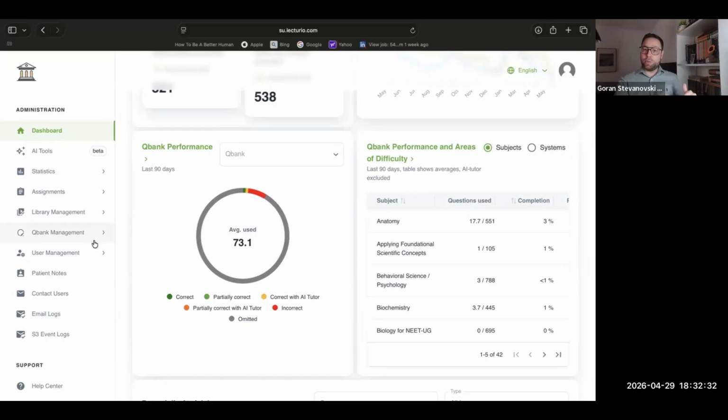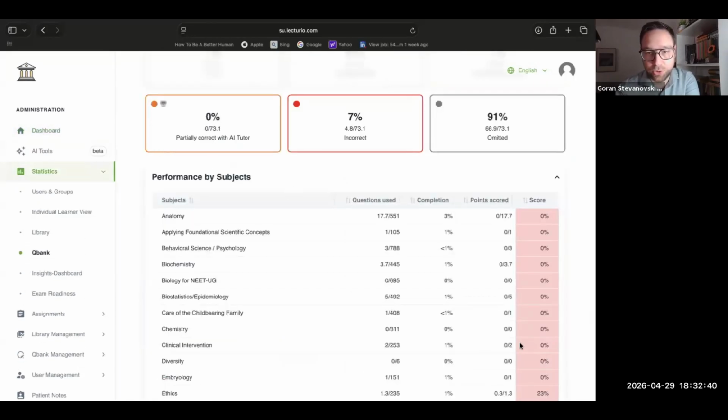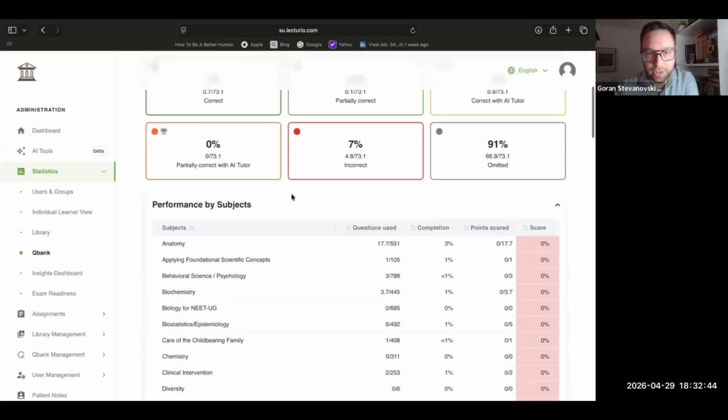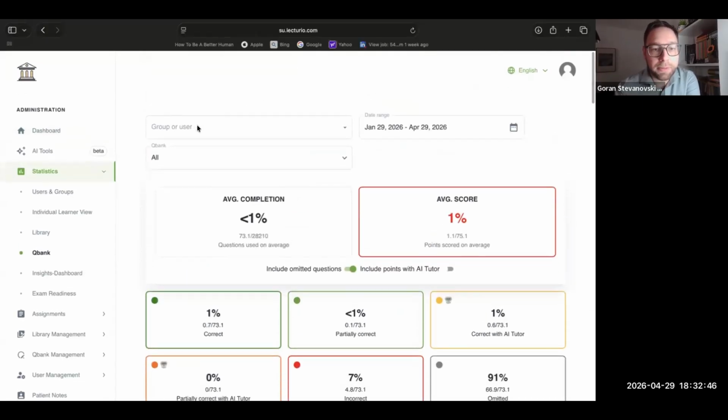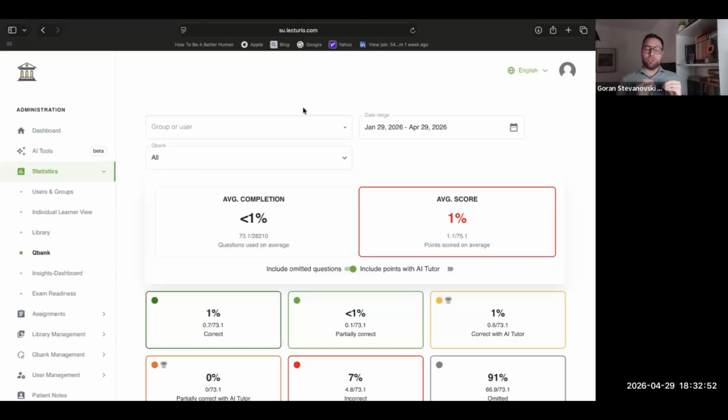decide which of these Qbanks that are available on the platform are visible to your students, your learners. But here we look at Qbank performance, and this is the part that's new. You can see that my learners, which is essentially my colleagues, are not doing great. But you can look at group or user. So first year students, DO, test groups, anything you have, or you could look at an individual user or individual student and how well they're doing on this Qbank.